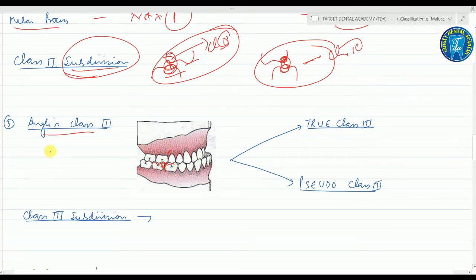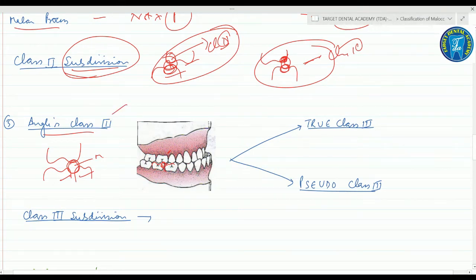I am repeating it again. Class 3 is when your mesiobuccal cusp falls in the interdental groove between the mandibular first and mandibular second molar. This is what we call class 3 malocclusion.